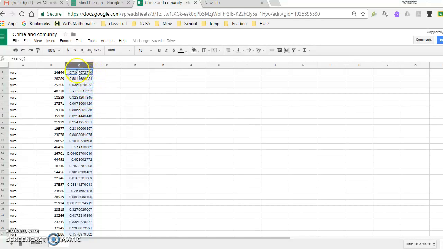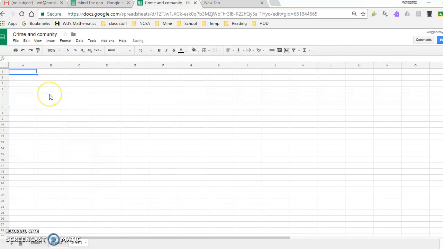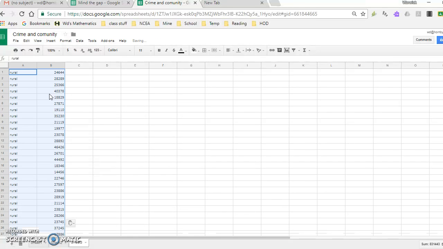So these are in order based on a random number, which means that all these are random, which means that if I'm taking the top 30, then they will be random. So 30 would be down to here, I've got a little 30 at the side. I'm just counting that because I started at 1. Control C, I'm going to put this into a third sheet, Control V.